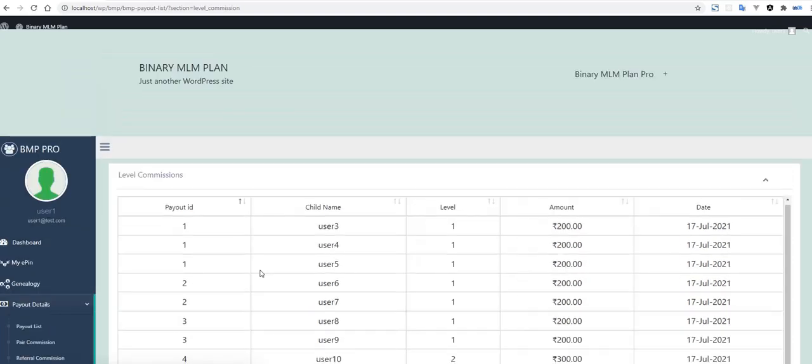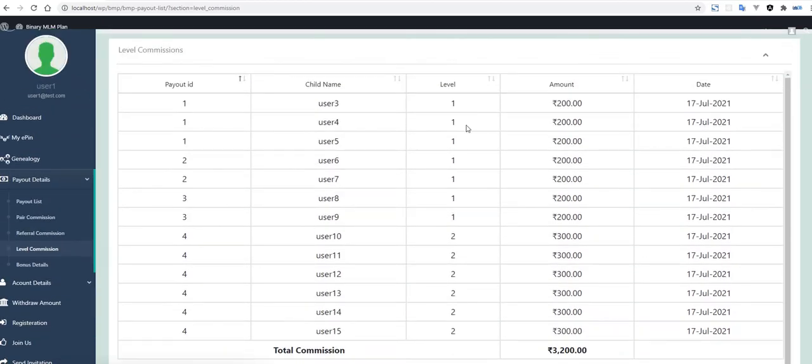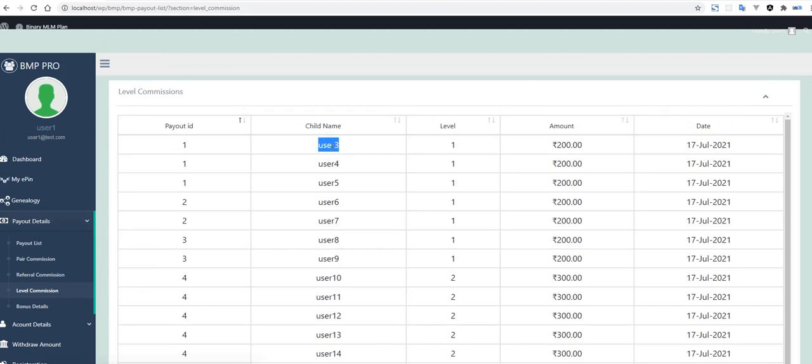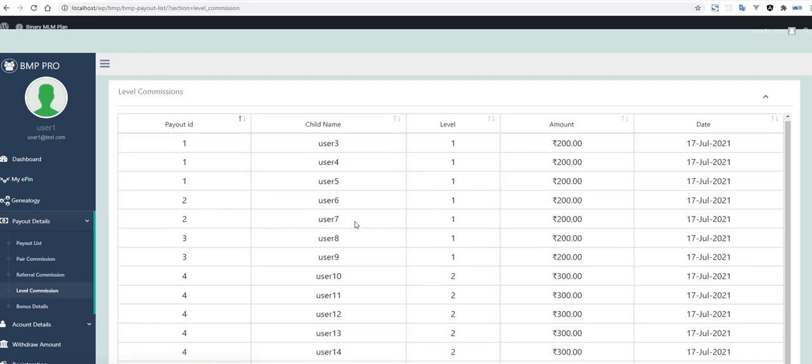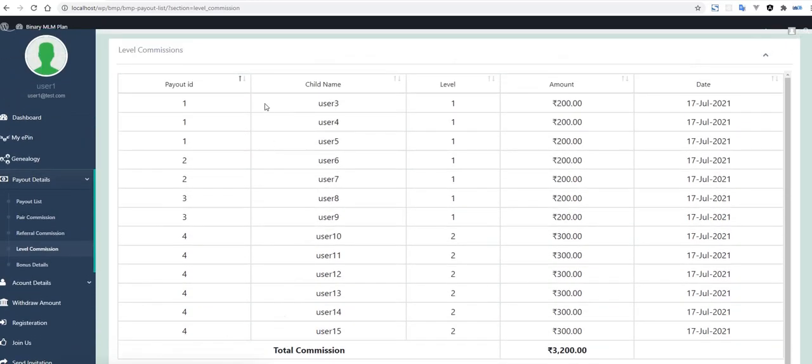Same thing with the level commission, which shows which level commission is received from which member, such as from the user 3 child, user 4 child, and user 5 child. Here we do not show who is getting it, because whenever someone is logged in, that information is related to the logged in member.